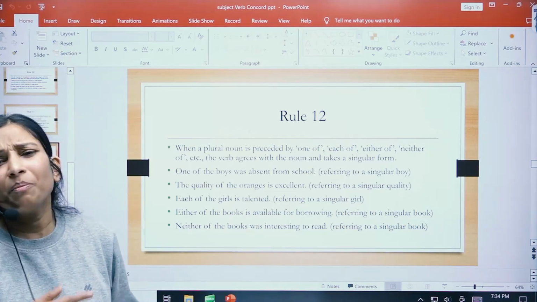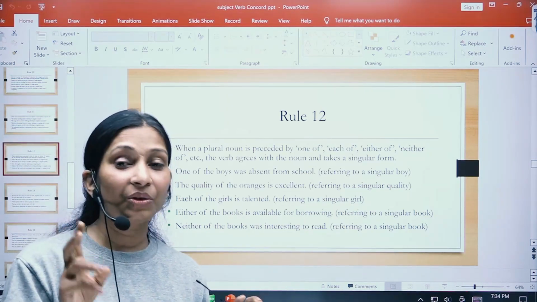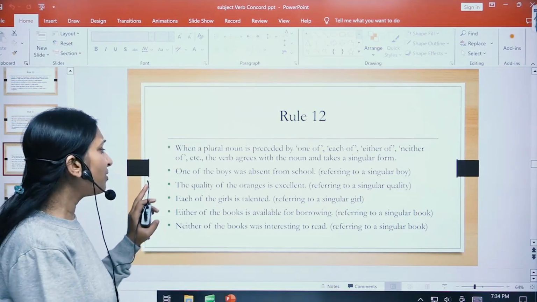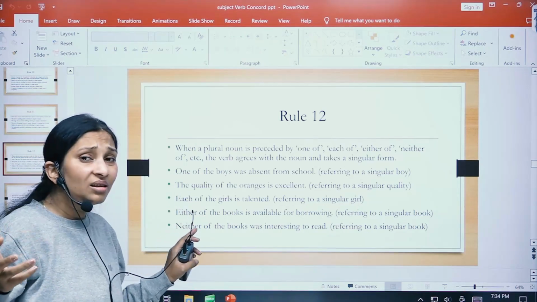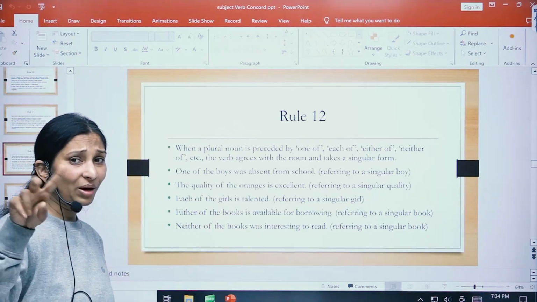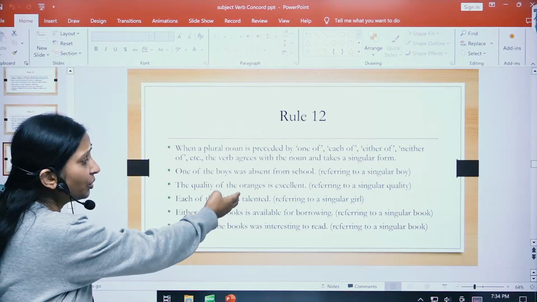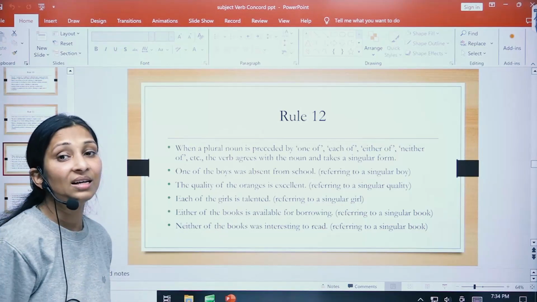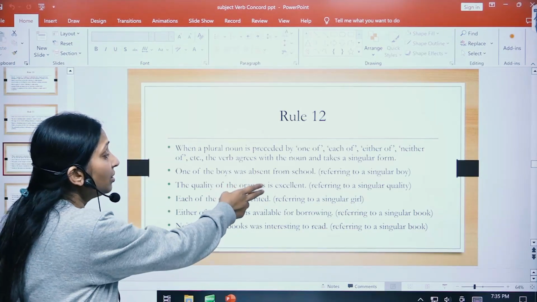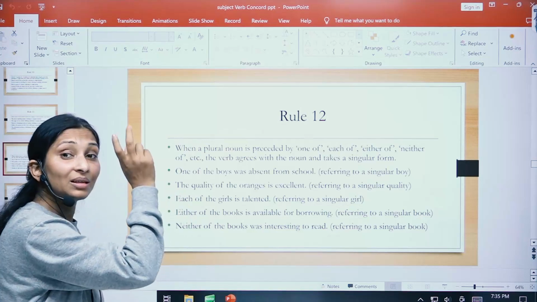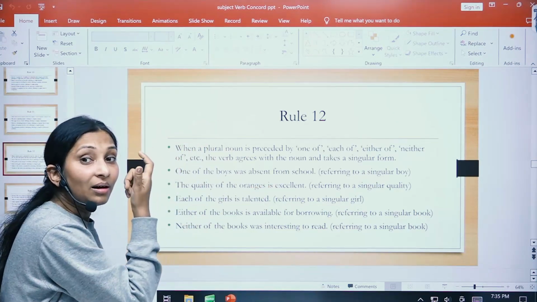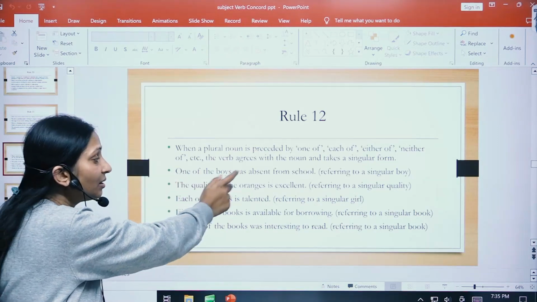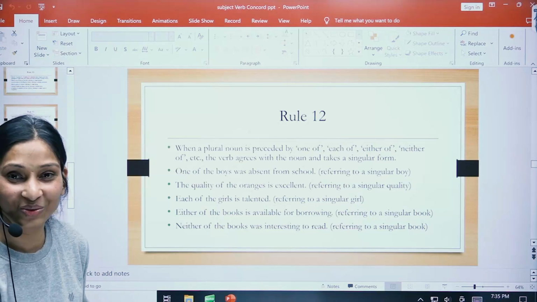So basically there were many books, right? But still, neither of them were interesting to read. So maybe when the sentence is beginning with one of, each, either, neither, and in this case also when we have one adjective and we are talking about quality, and when it is oranges that is the subject, in that case as well, the verb will come according to the word that we are talking about, the quality. We are talking about the word quality here, and hence a singular verb will be used. All right, so this is